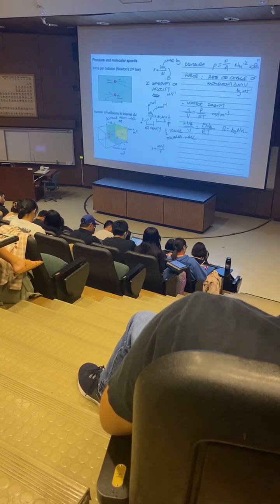So the total force applied is the force per collision multiplied by the total number of collisions, which is given by this collection of things here.